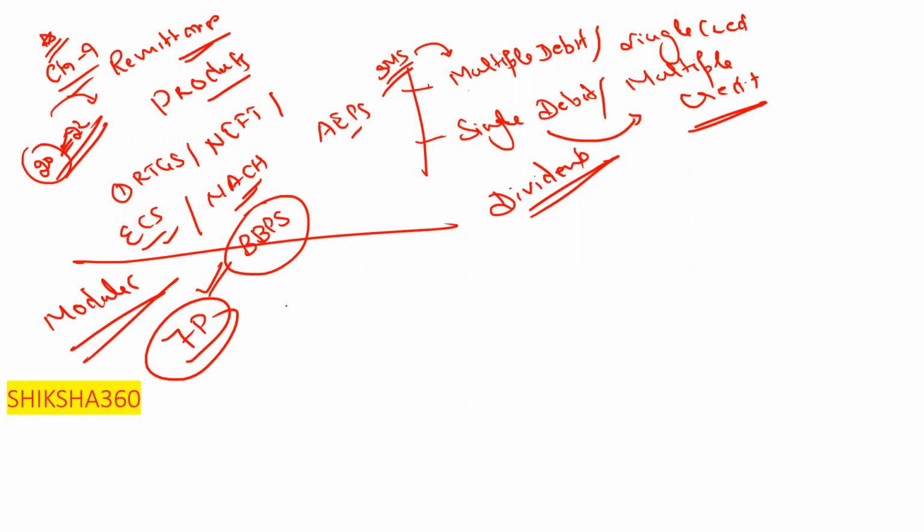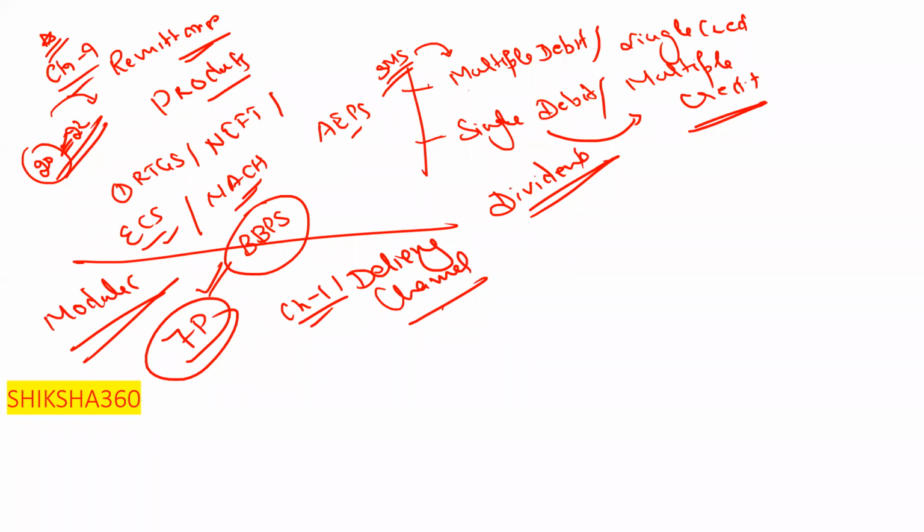Next is chapter number 11, that is delivery channels. What are the different delivery channels? We can say physical channels like branch or counter, and electronic channels like ATMs, internet banking, mobile banking. You will get 1 or 2 questions from that.